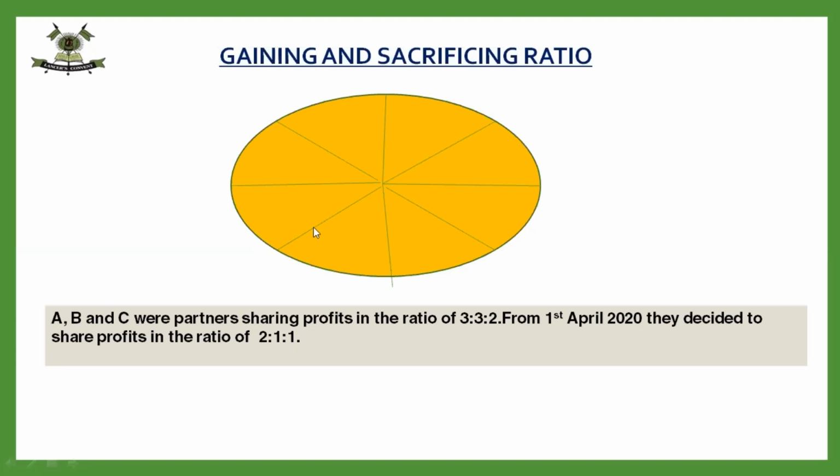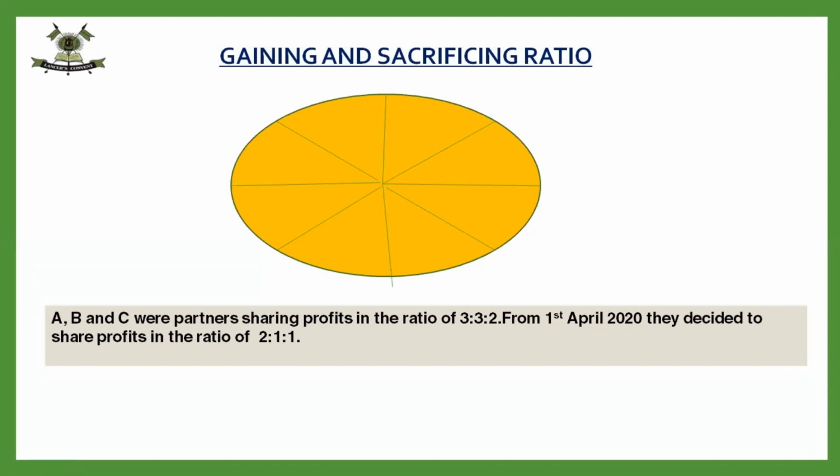So you see the change has come. There is no change in the share of C. Only the share of B has decreased from 3 to 2, and the share of A has increased. When we change the profit sharing ratio, one or more partners are going to gain and another set of partners are going to sacrifice, because the profit is going to remain the same.